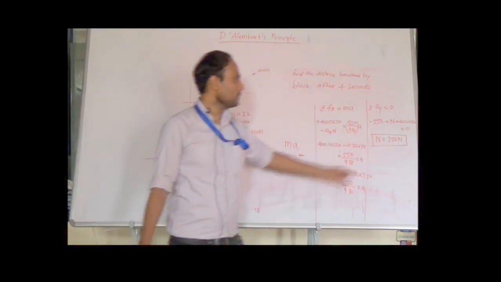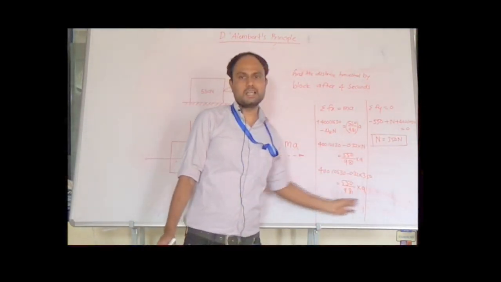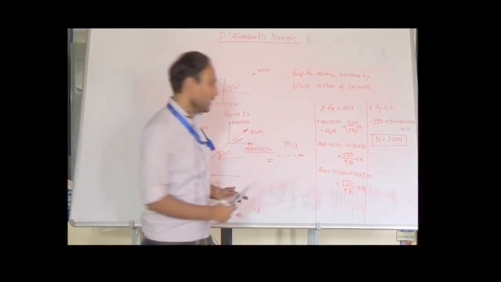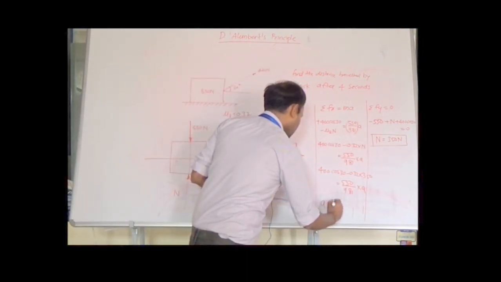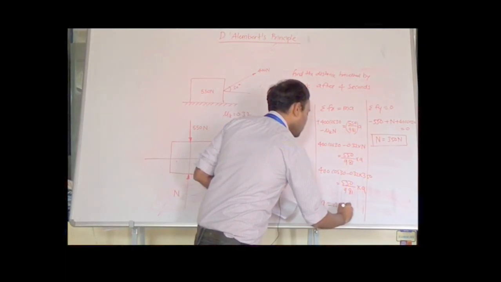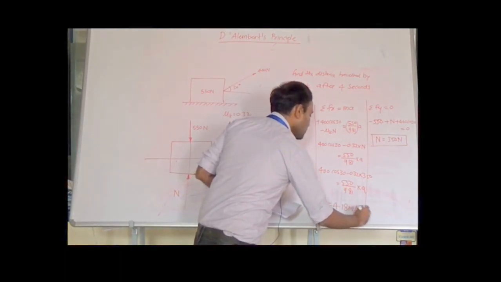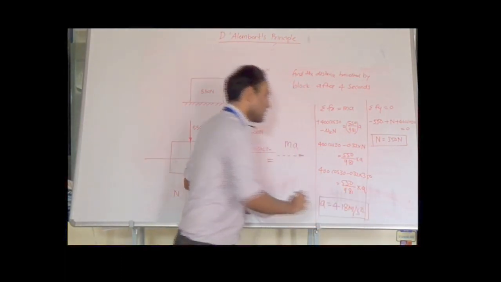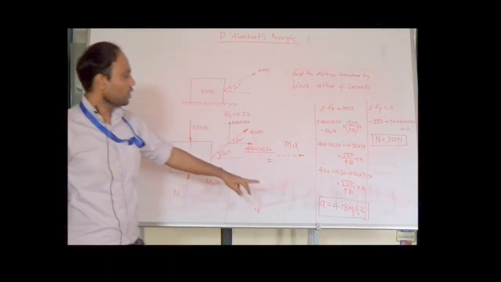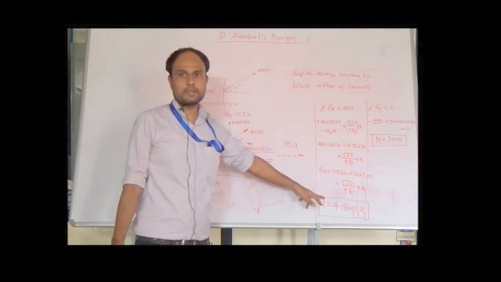Now we have kept this value of N in this equation. Let us simplify this equation to get the value of a. Finally, we will arrive at the value of a as 4.18 meter per second square. So finally, we are getting this value of acceleration, a is equal to 4.18 meter per second square.